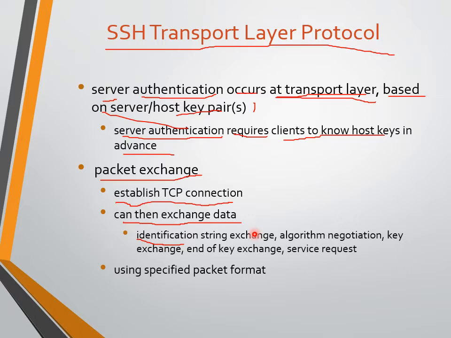And if the size of the data to be sent is too large, they need to compress it, using some algorithm for compression. What algorithms they are using for compression and for encryption, all these details should be shared with the server. So algorithm negotiation is sharing information related to algorithms and some secret keys, private keys or public keys.